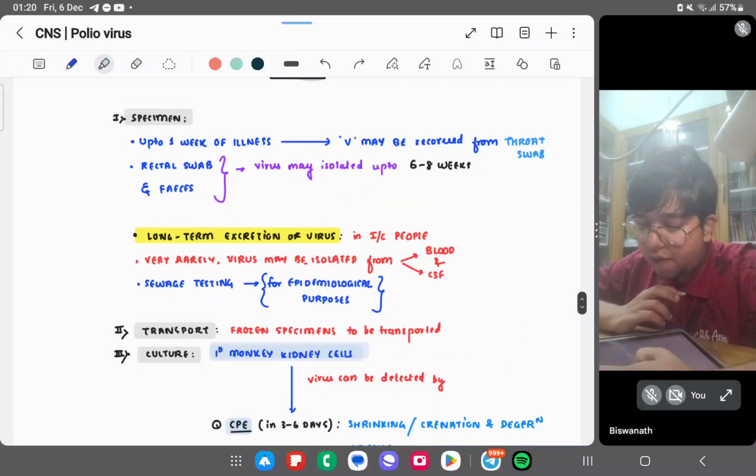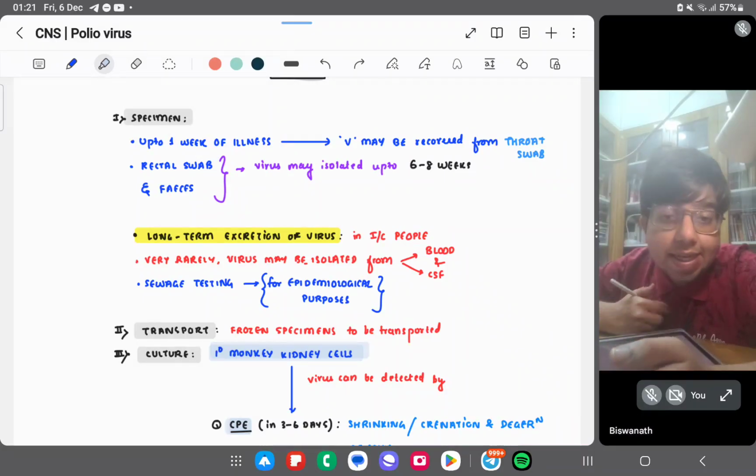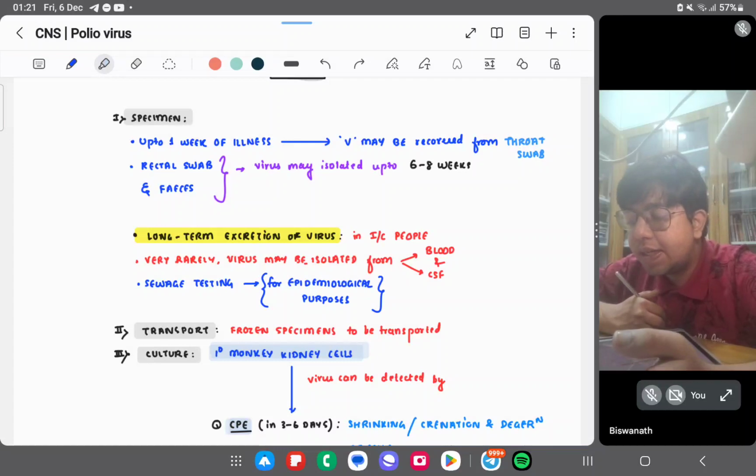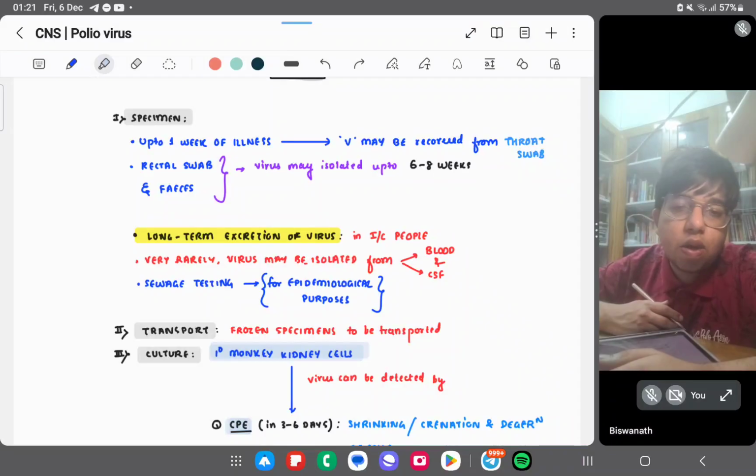Long-term excretion of virus occurs in the immunocompromised. Very rarely, virus can be isolated from blood and CSF, because viremia is occurring, right? So sometimes the blood may be infected with viruses. It may show viremia, and CSF too, because in 1% of patients it does cause aseptic meningitis. In 5% it is abortive infection, 90 to 96% are asymptomatic, and less than 1% present with flaccid paralysis.